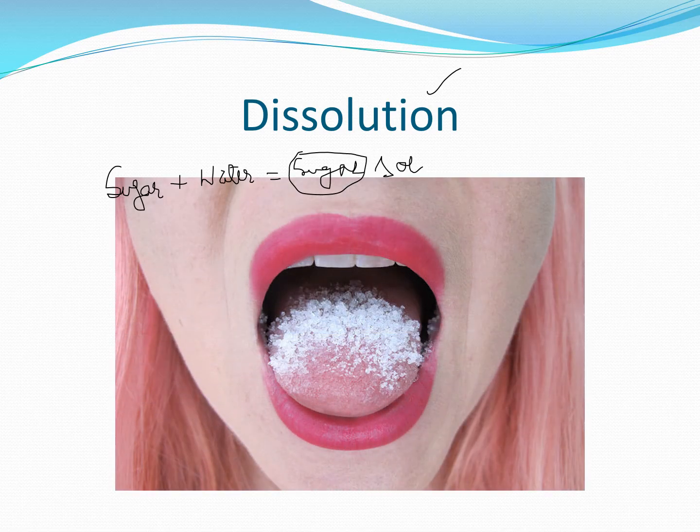When you put some glucose on your tongue, our tongue feels a cooling sensation. What is the reason here? This glucose is absorbing heat from the tongue, so our tongue feels a cooling sensation. So again there is absorption of energy. In this case, glucose is absorbing energy from our tongue. So that's why dissolution shows a physical change, and there is a change in energy.